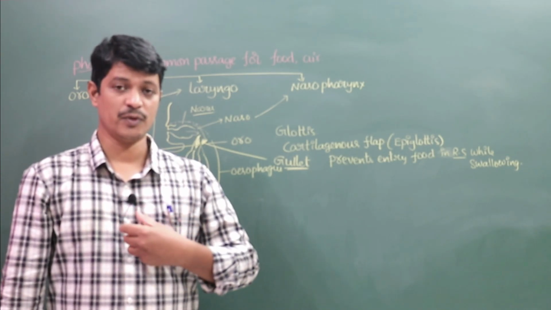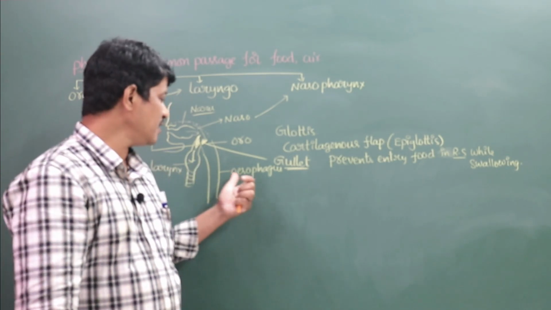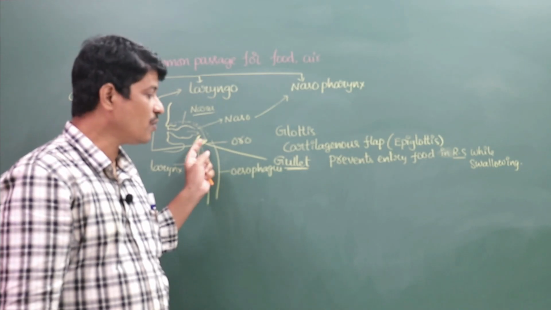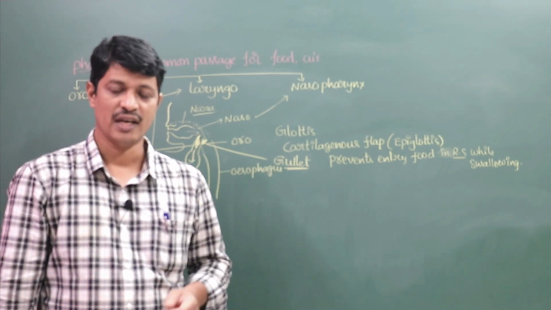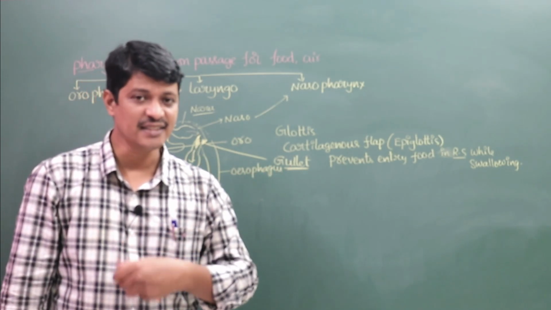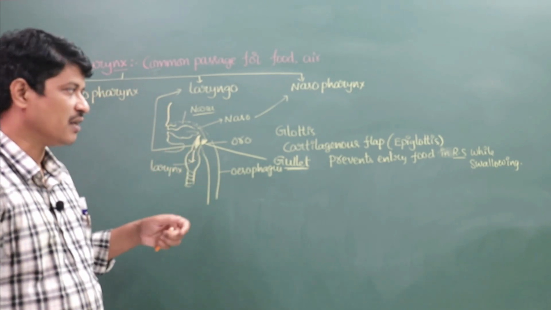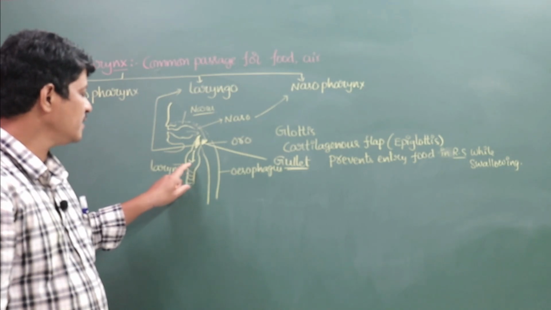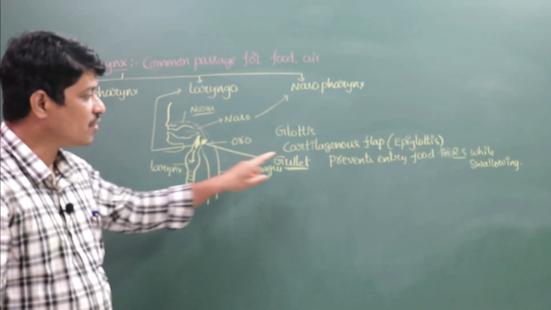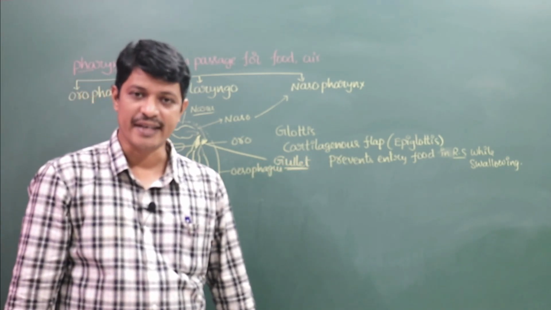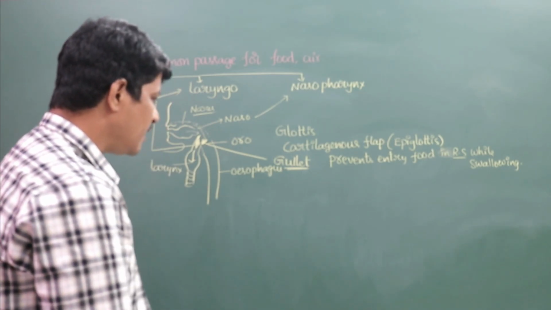It prevents entry of the gases into the digestive canal. Whereas in swallowing, the food will not enter the respiratory canal because of the epiglottis. These are the two parts here.